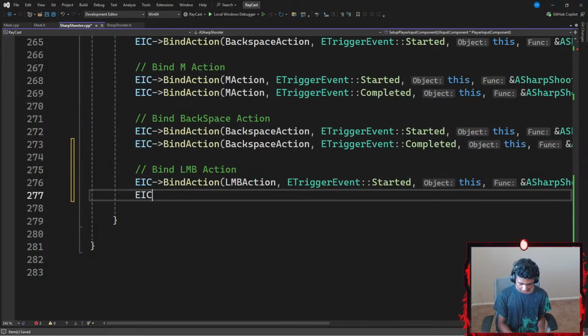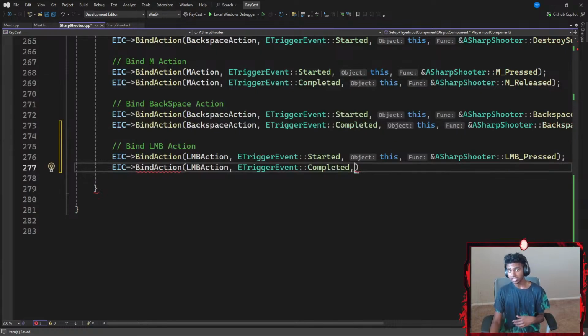And then in the contrary, I'm gonna go with EnhancedInputComponent again, which points towards the BindAction function that requires a bind action parameter, an ETriggerEvent, which is going to be using a scope resolution operator to point towards Completed. If my LMBAction has been completed on this object, I want to do what my LMB_Released function tells me to do.